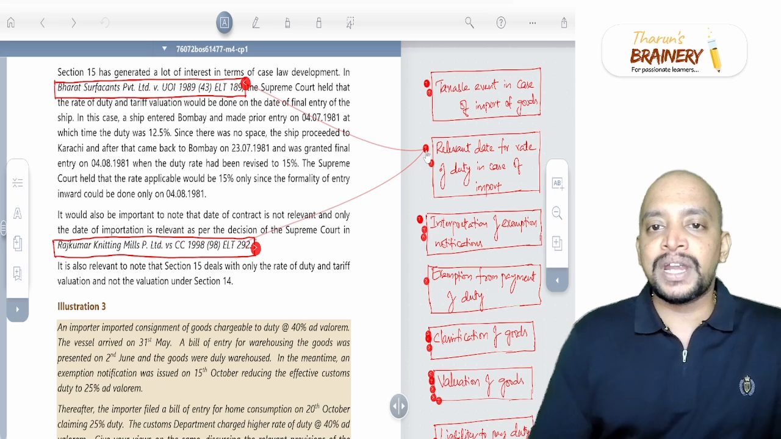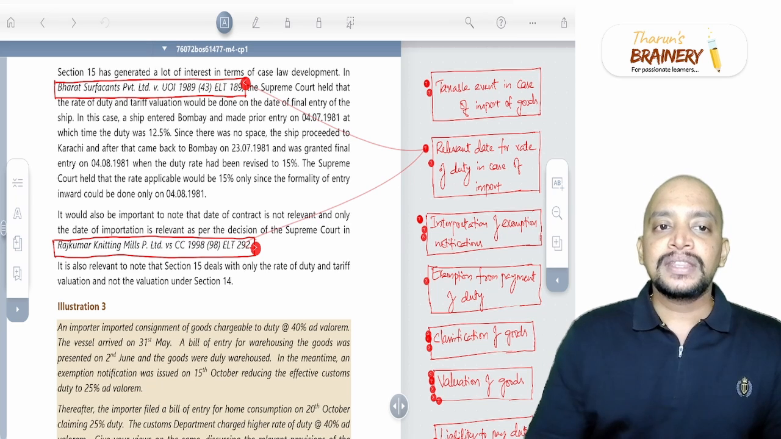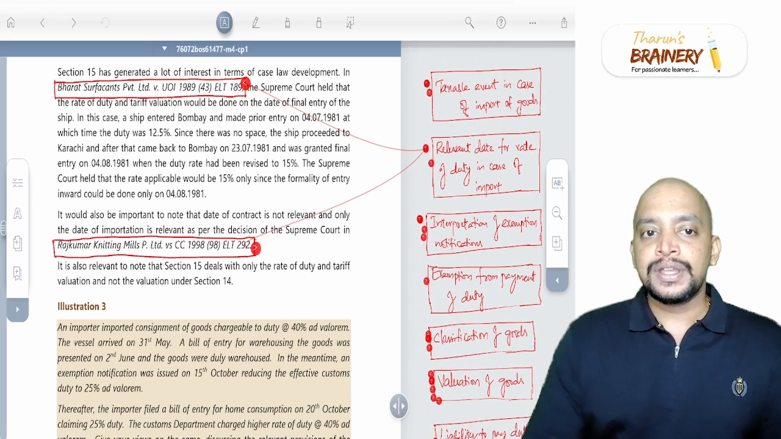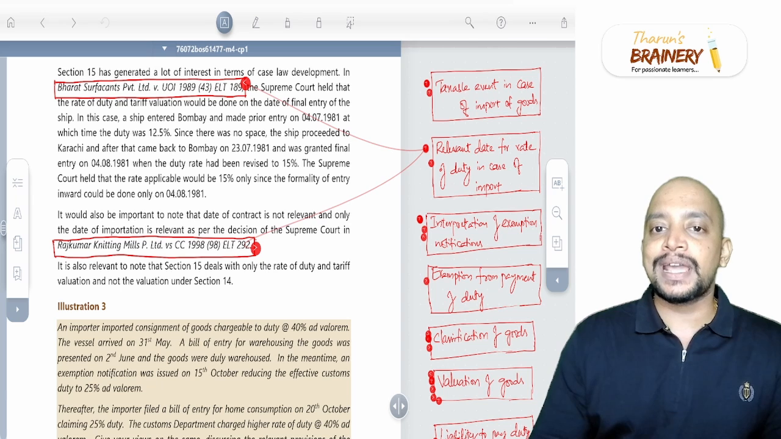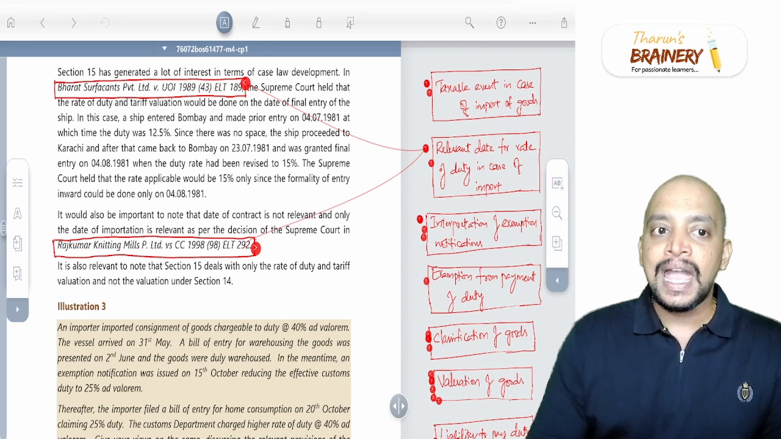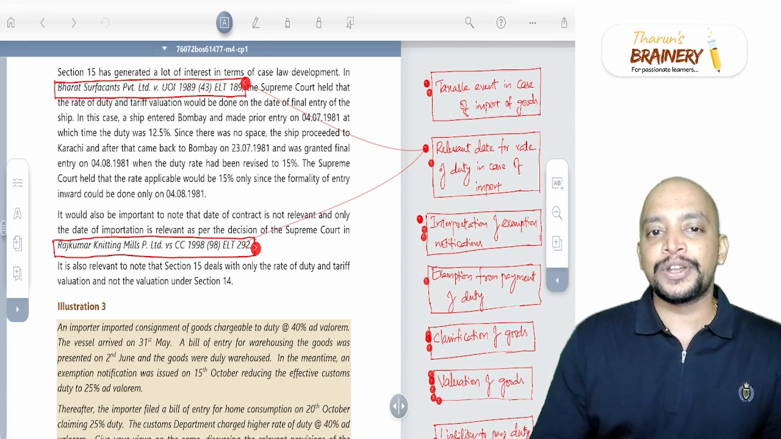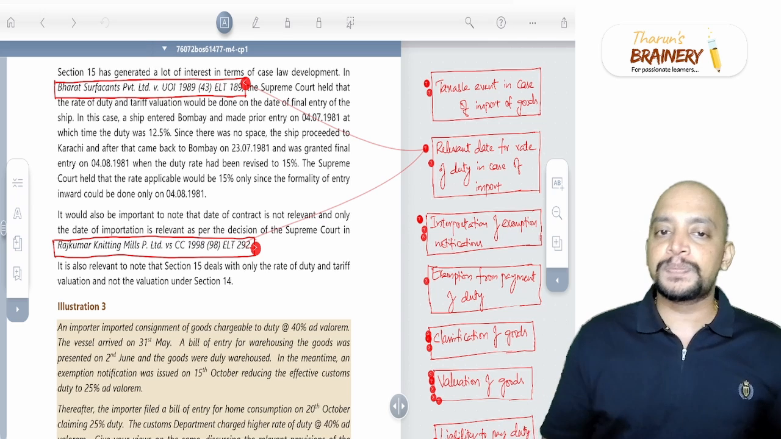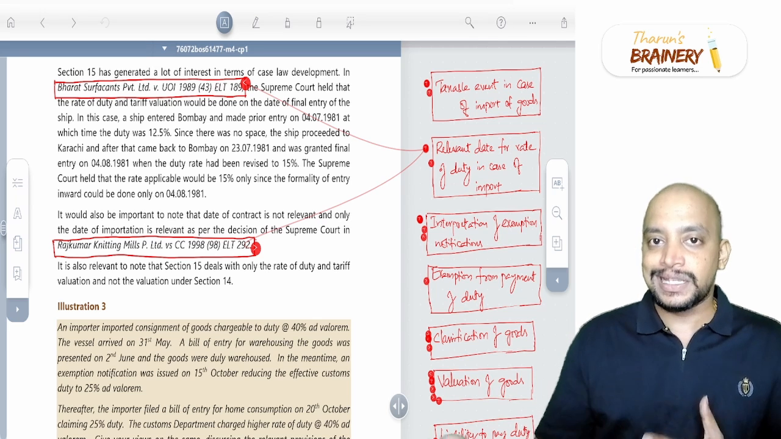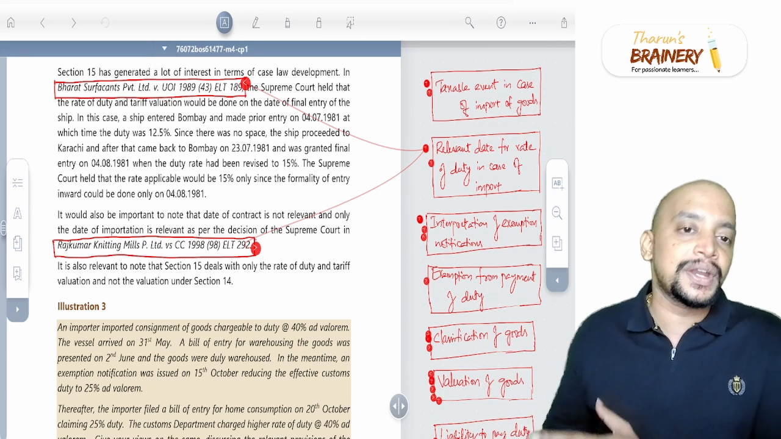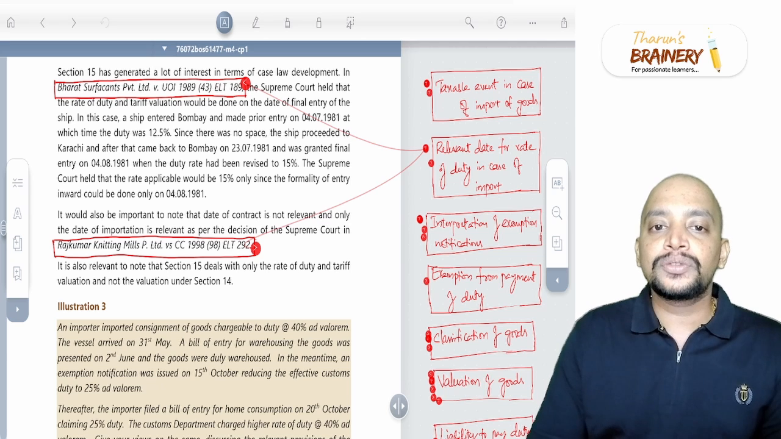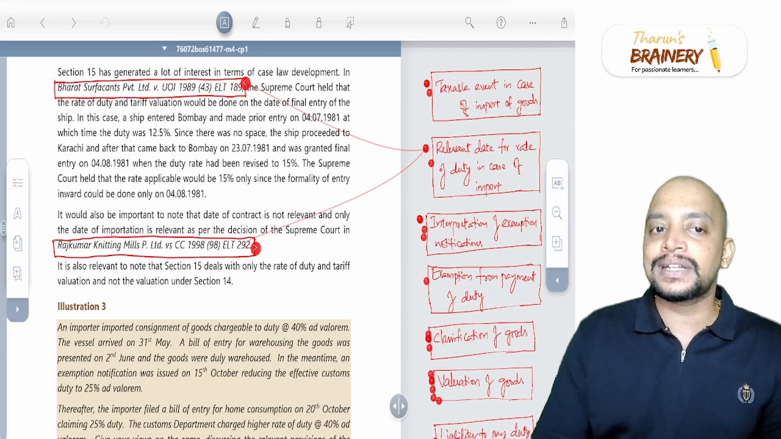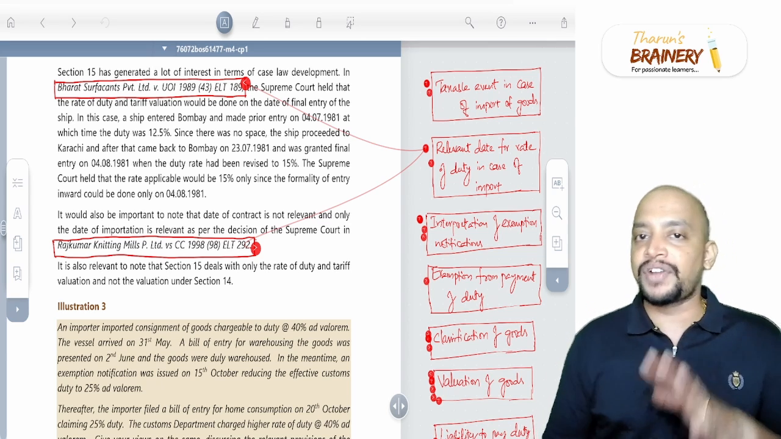So here what has happened is that there is an entry of the ship. The ship entered Bombay and made prior entry on 4/7/81. At that time, the rate of duty was 12.5%. As there was no space, the ship proceeded to Karachi. So it went to the outside country and again came back on 23/7/1981. By that time, the rate had been revised to 15%.